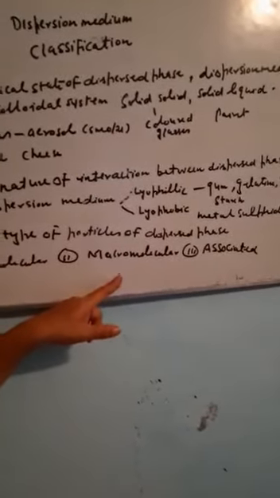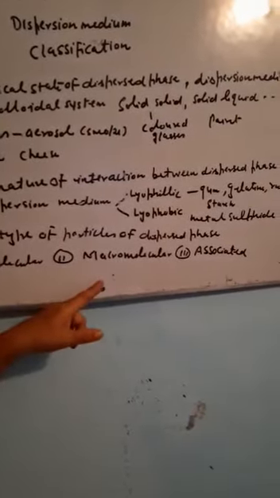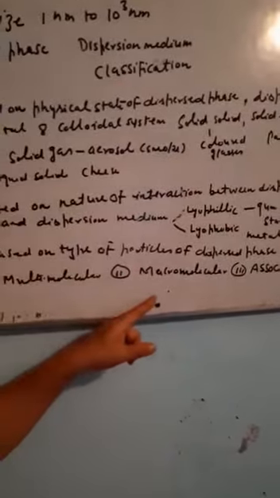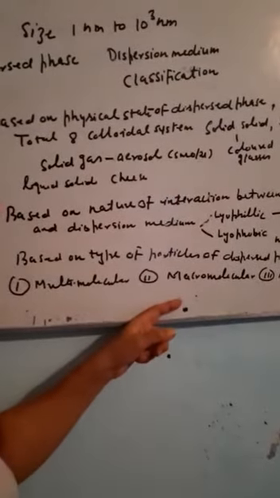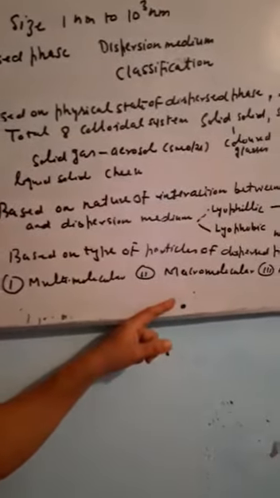The second one are macromolecular colloids. Macro means bigger. These are bigger particles which are dissolved in a liquid to be converted into smaller particles of colloidal dimension. All the polymers, then enzymes, and so many big particles, they are broken to form small particles which have dimensions just like that of a colloid.